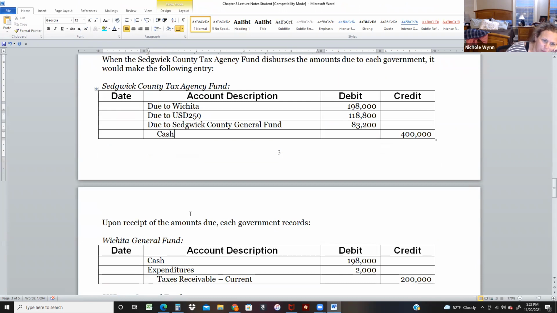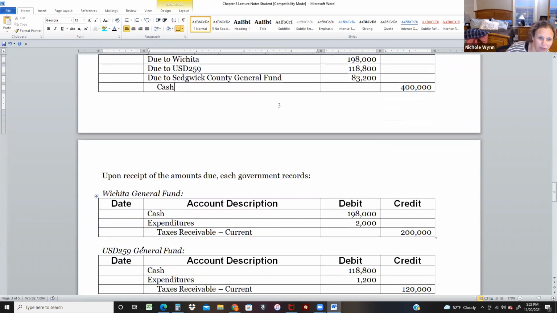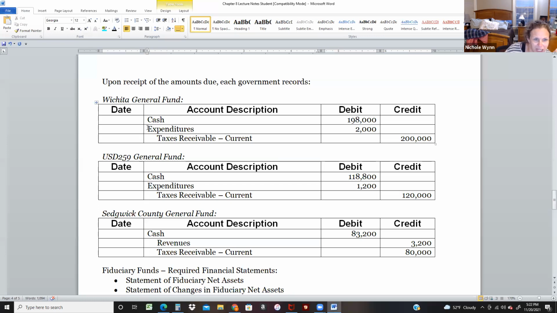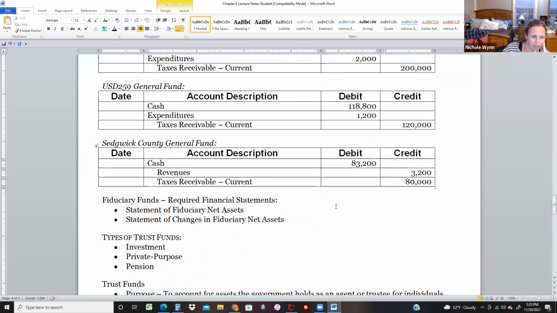So if we want to look at what it looks like at the individual fund levels, these are the three that received money. We gave the 198 cash to the Wichita General Fund, but they were waiting to receive 200,000 because that's what they earned out of this. But 2,000 of it was a fee, and so they received cash of 198. They were going to get 120, but they paid a fee, so they got 118,800. And they were going to get 80, but they received the 3,200 fee, so that's revenue. So they received 83,200. I love that. I think that's really clean and nice.